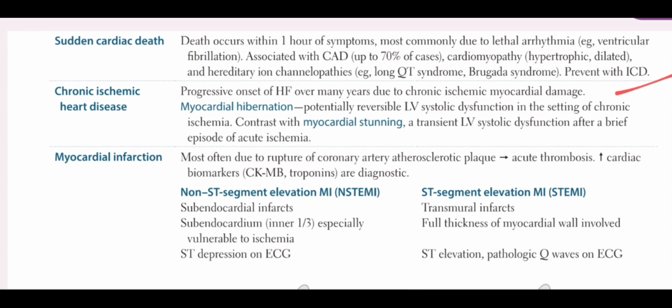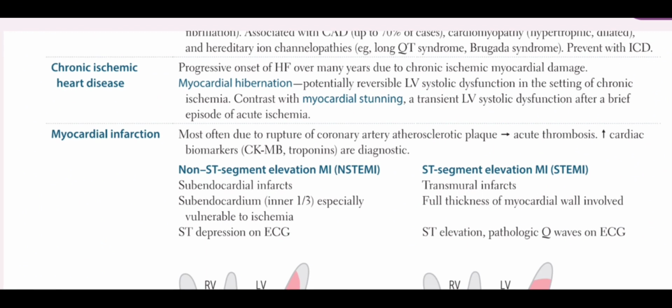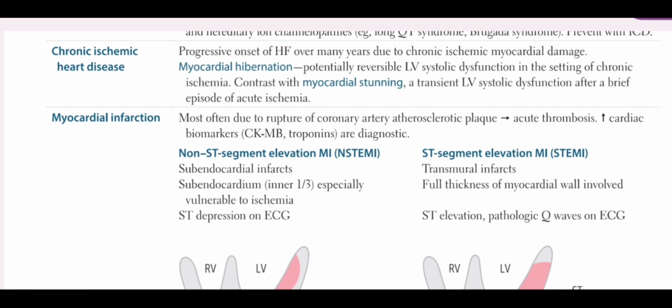Then we have chronic ischemic heart disease, that is the progressive onset of heart failure over many years due to chronic ischemic myocardial damage. So the concept of myocardial hibernation and myocardial stunning. Myocardial hibernation is a potentially reversible LV systolic dysfunction. It is the left ventricular systolic dysfunction in the setting of chronic ischemia, and when there is adequate oxygenation, the myocardium can return to its normal activity. In contrast, myocardial stunning is a transient LV systolic dysfunction after a period of acute ischemia.